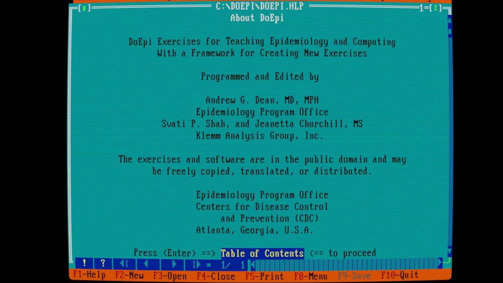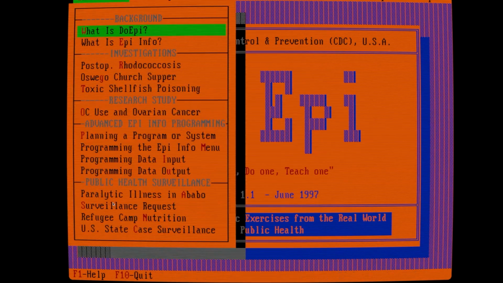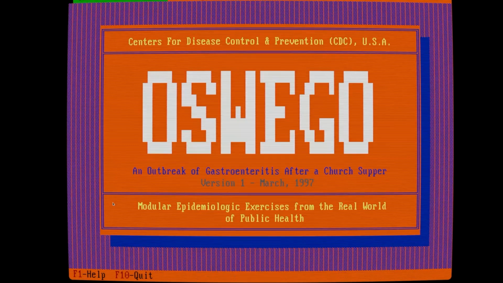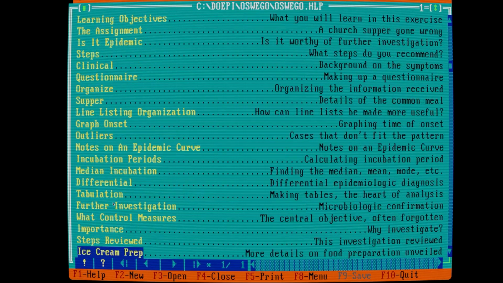So exercise for teaching epidemiology and computing with a framework for creating new exercises. You see all the information there. And so I am going to press F4 to go back, not spotlight search, function F4. There we go. I'm on the Mac emulator here. So again, exercises, and let's go through the Oswego Church Supper investigation. This is a classic outbreak investigation that we teach students, an outbreak of gastroenteritis after a church supper. All right, and let's go through the exercise. Instructions, learning objectives. The assignment is an epidemic, steps, clinical questionnaire, organizer, supper, line listing, and all these other things. So we're gonna go through them.